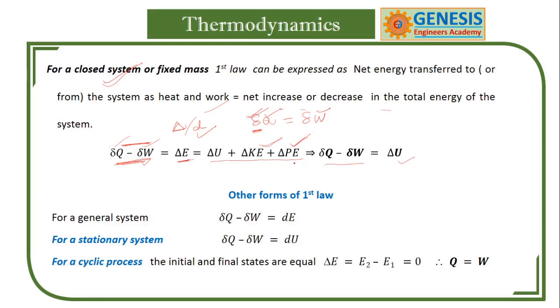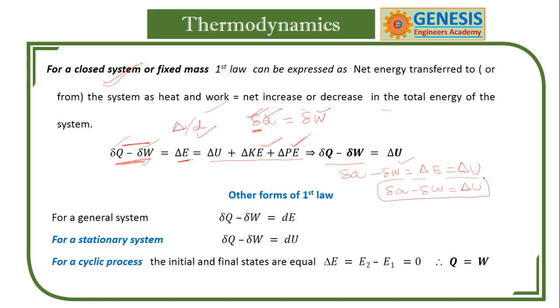That is why even potential energy is 0. So in general we can write delta E, and since kinetic energy and potential energy are 0, this becomes delta U. This is also an expected question for competitive examinations.